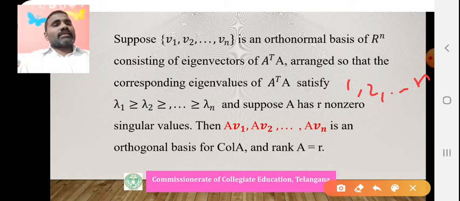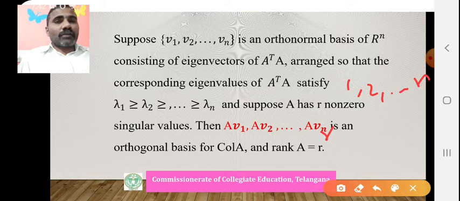Suppose that A has r non-zero singular values. Then AV1, AV2, up to AVr is an orthonormal basis of the column space of A, and its rank is r. AV1, AV2, AVr becomes a basis. Which basis? An orthonormal basis. An orthonormal basis is a basis, and the basis contains r vectors. That's why its rank is r.